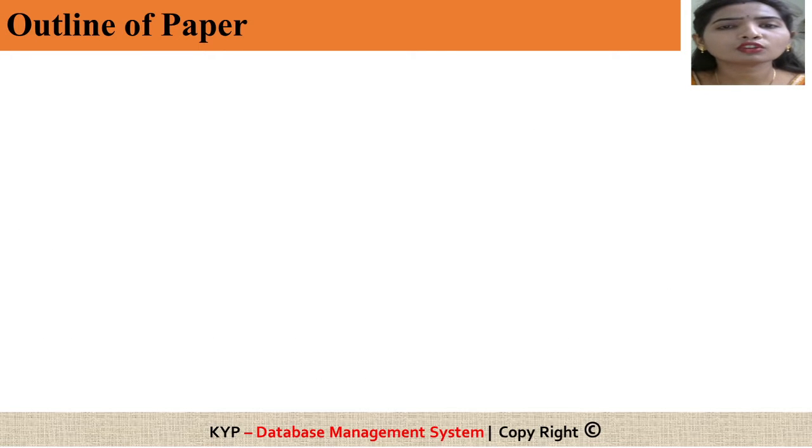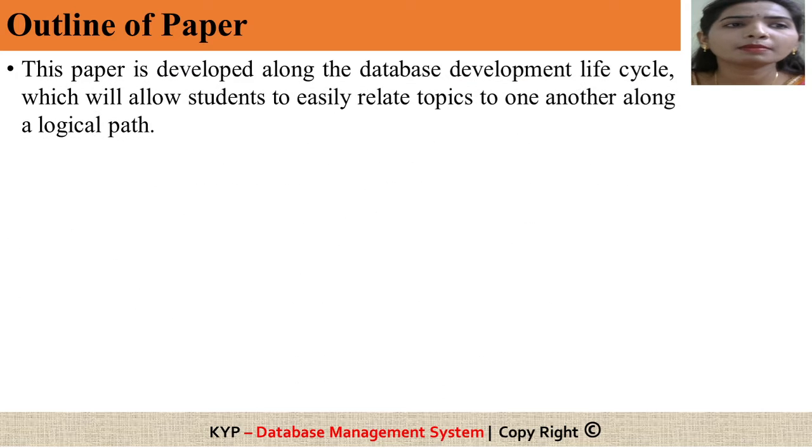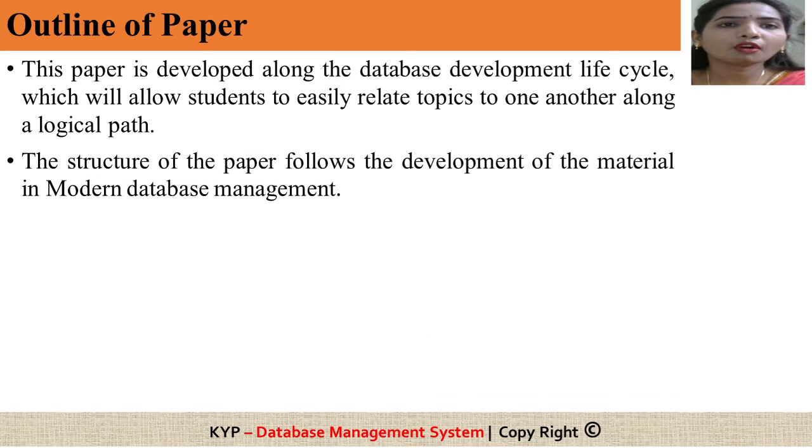Here are some outlines of our paper. This paper is developed along the database development life cycle, which will allow students to easily relate topics to one another along a logical path. The real power of a relational database lies in the ability to quickly retrieve and analyze your data by running a query. Queries allow you to pull information from one or more tables based on a set of search conditions you define. The structure of the paper follows the development of material in modern database management.